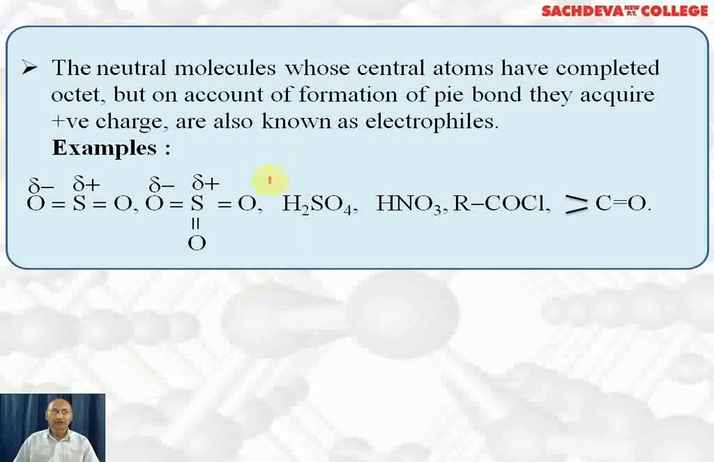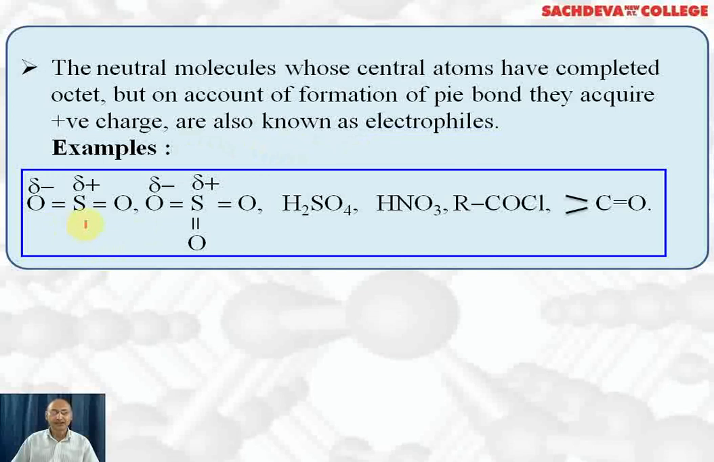Let's continue with key points. The neutral molecules whose central atoms have completed octet, that is, they have 8 electrons, but on account of formation of pi bond, they acquire positive charge, and they are also known as electrophiles.